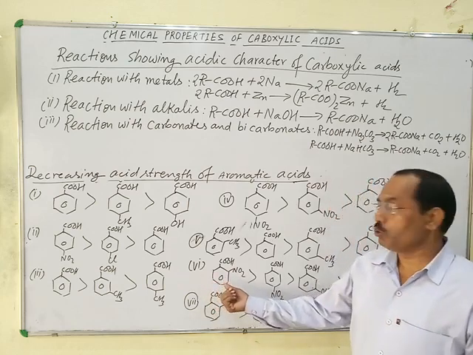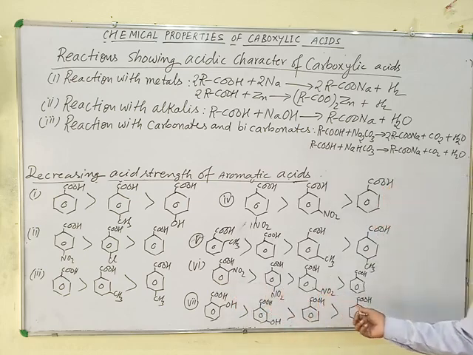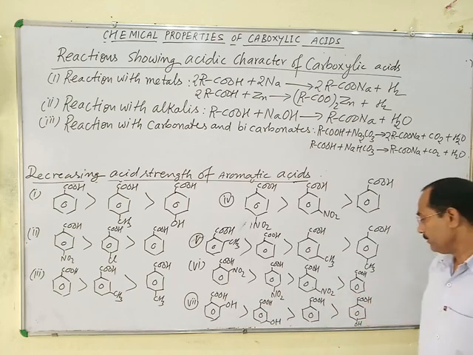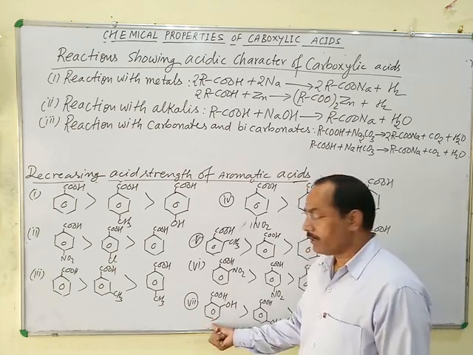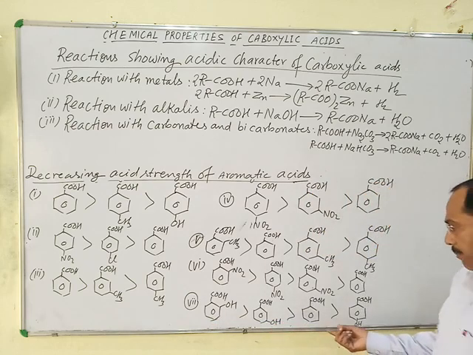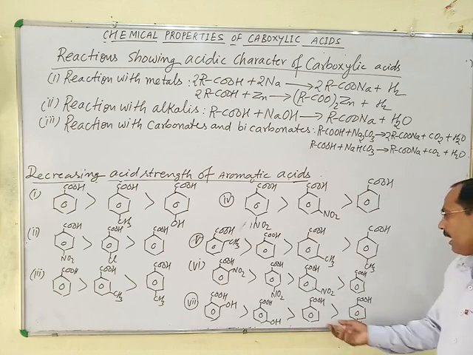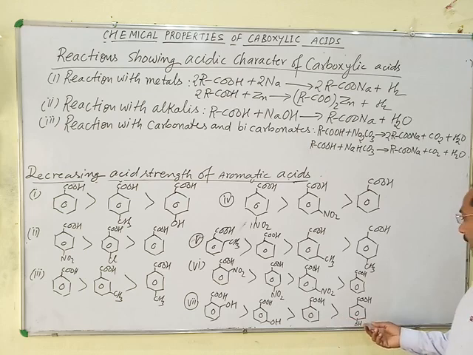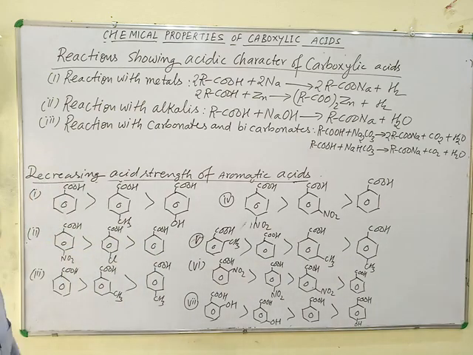Similarly, ortho-nitrobenzoic acid is stronger than para-nitrobenzoic acid, which is stronger than meta-nitrobenzoic acid. Meta-nitrobenzoic acid is stronger than benzoic acid. And the last, ortho-hydroxybenzoic acid is stronger than meta-hydroxybenzoic acid. Meta-hydroxybenzoic acid is stronger than benzoic acid, and benzoic acid is stronger than para-hydroxybenzoic acid. These are some relative orders of aromatic benzoic acids.